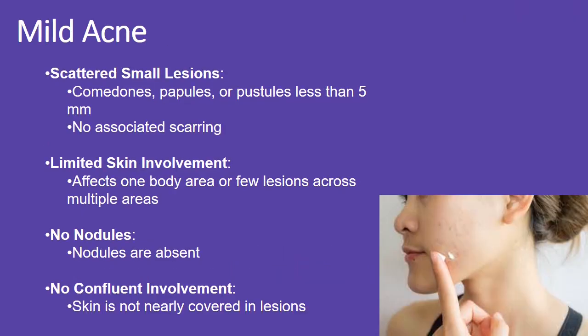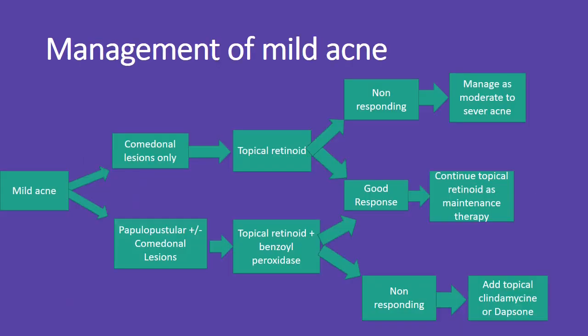Mild acne features small, scattered lesions like comedones, papules, or pustules under 5 mm with no scarring. It involves limited skin areas, lacks nodules, and doesn't cover large areas of skin. For mild acne with comedonal lesions, use a topical retinoid. If it works, continue as maintenance. If not, treat as moderate to severe acne.